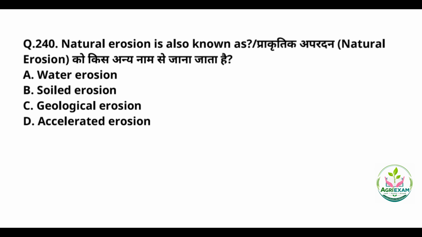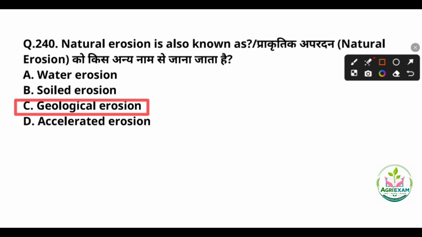Question number 40 is, the natural erosion is also known as, the correct answer is option number C, that is the geological erosion. So the natural erosion is also known as the geological erosion. It is the slow, continuous process by which the surface forces wear away and transport soil and rock under the normal environmental conditions, maintaining a balance with the new soil formation.